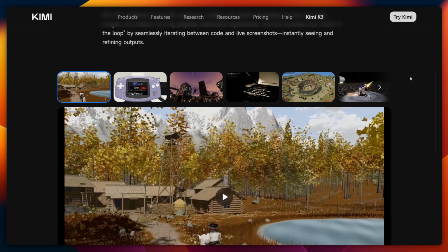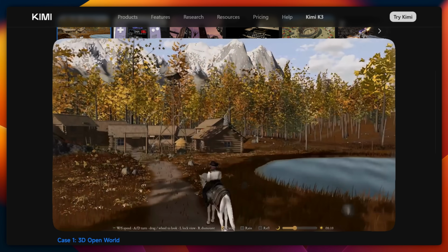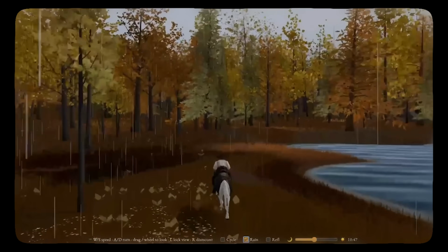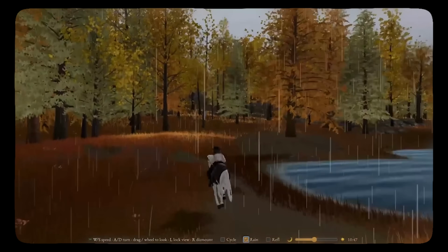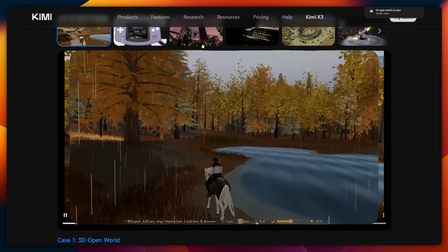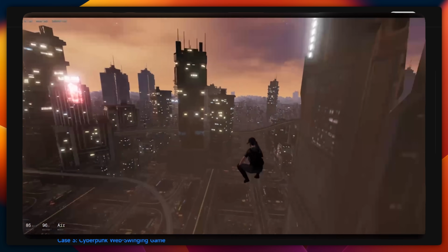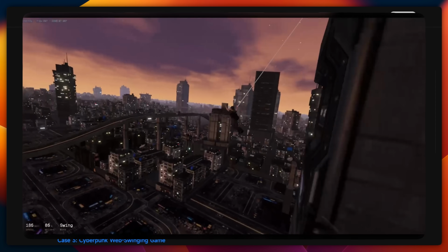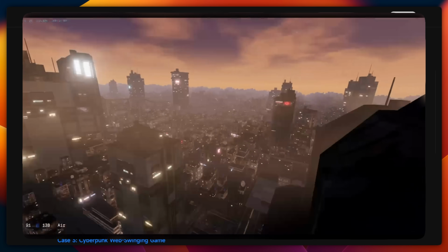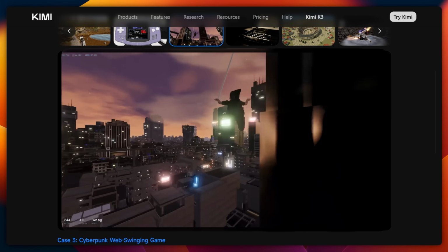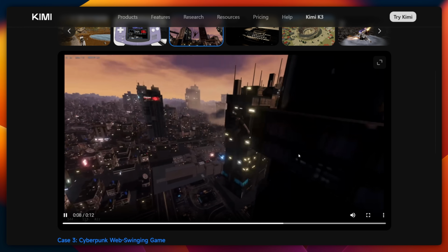The first example from Kimi is this one here that looks like something out of a Red Dead Redemption, an open world with horse riding, rain, water, trees, and much more. What it's doing under the hood is using a combination of vision in a loop as well as coding to continuously check screenshots and essentially build and iterate on a game to get it to a point where it creates something like this cyberpunk Spider-Man-like game. And it's because these models are larger and better with vision that it can do this.